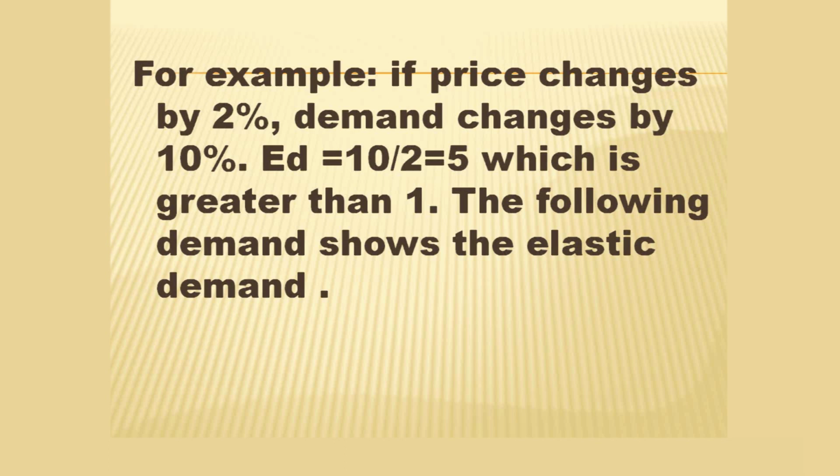Therefore, we can understand with the help of the diagram where we find the flatter demand curve. Here the demand curve becomes flatter because as the price of a commodity decreases from OP to OP1, the quantity demanded increases from OM1 to OM, which indicates that the proportionate change in quantity demanded is more than the proportionate change in price of a commodity. Therefore, the demand curve becomes flatter.